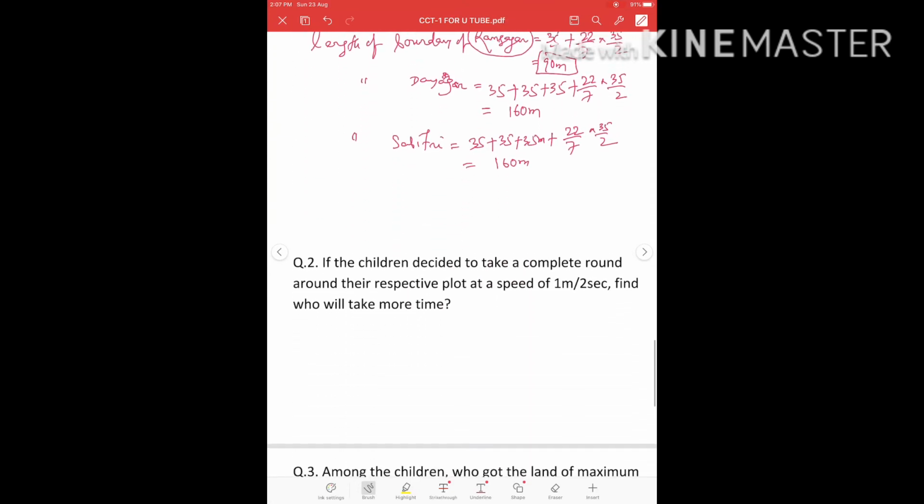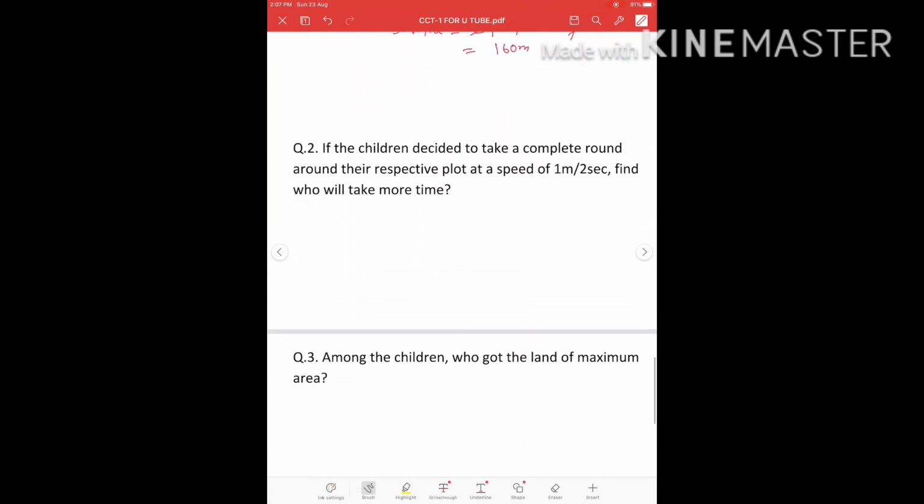Okay, now come to the second question. If the children decided to take a complete round around their respective plot at a speed of 1 meter per 2 seconds, find who will take more time. Speed is given here. Speed is 1 meter per 2 seconds, means 1/2 meter per 1 second.